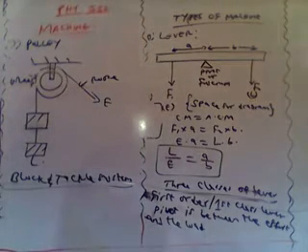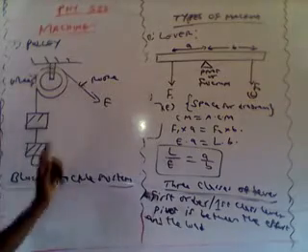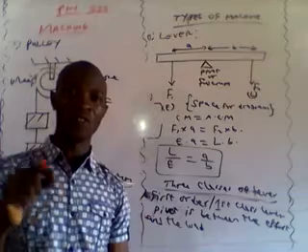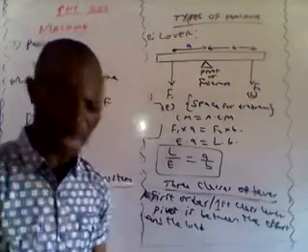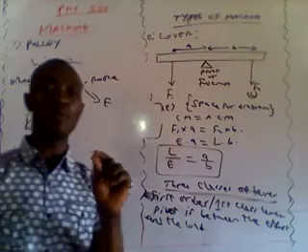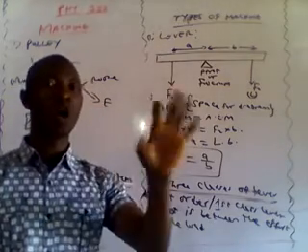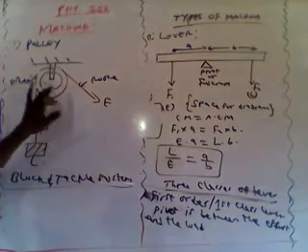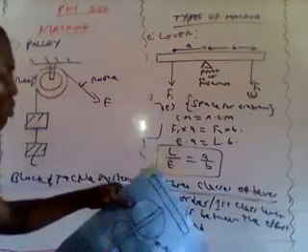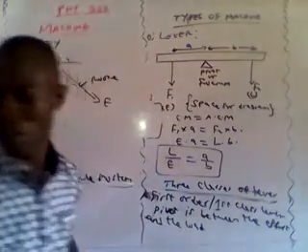So another type of machine, don't forget I said the velocity ratio of a pulley system depends on what? The velocity ratio of a pulley system depends on the number of wheels or the number of pulleys that we have in that pulley system. And the complex form of any pulley is called the block and tackle system, in which you have 2 or more pulleys or wheels being joined together. Example is the one I just showed to you. So let's go to another type of machine.